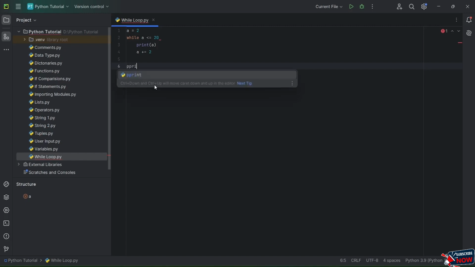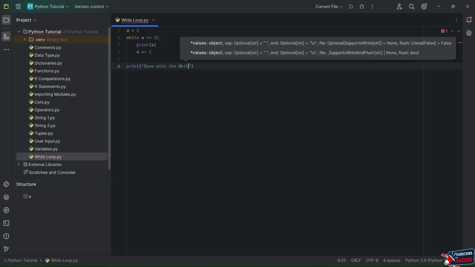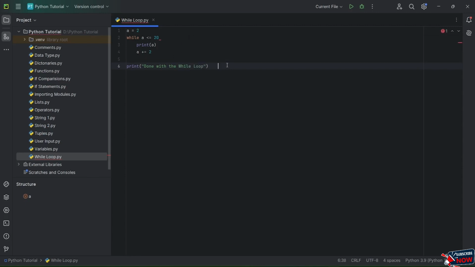Once this one is done looping, I want it to print. Let's open parenthesis, and I will open the quotation, and now I want it to type "done with the while loop." And here you guys can see, now I have this particular statement.